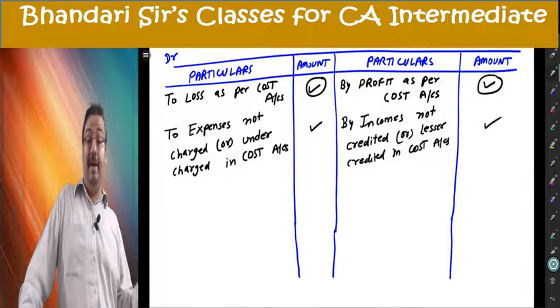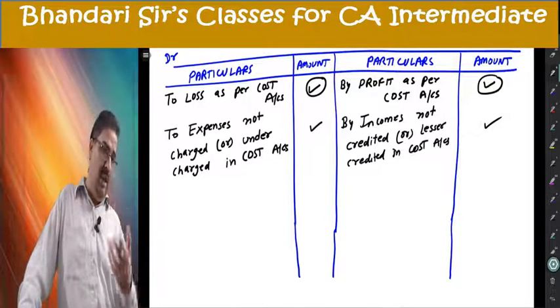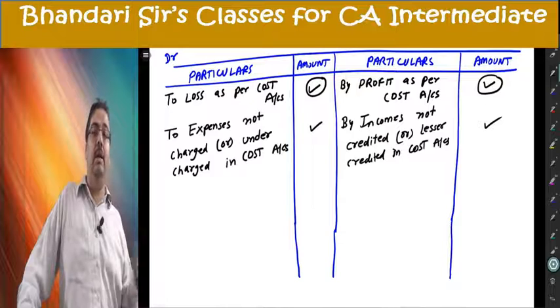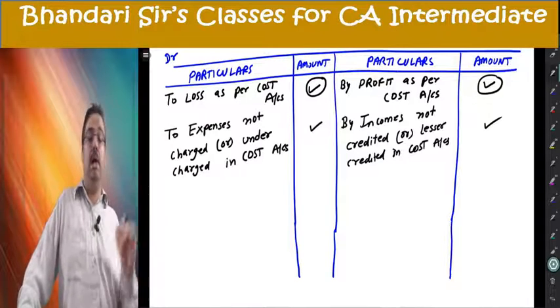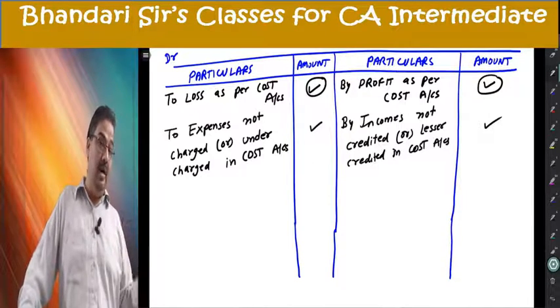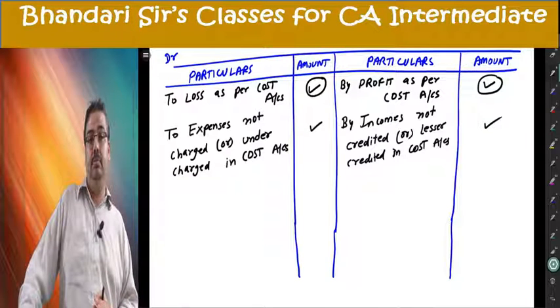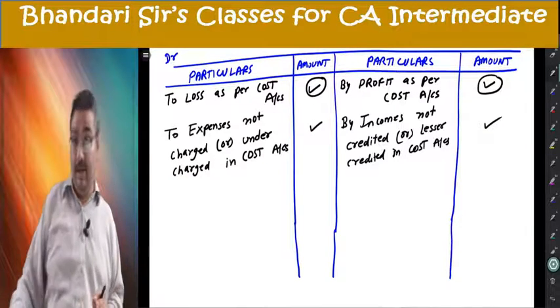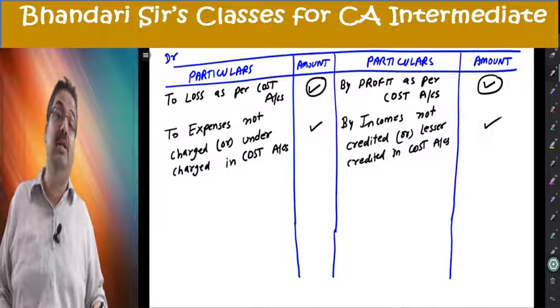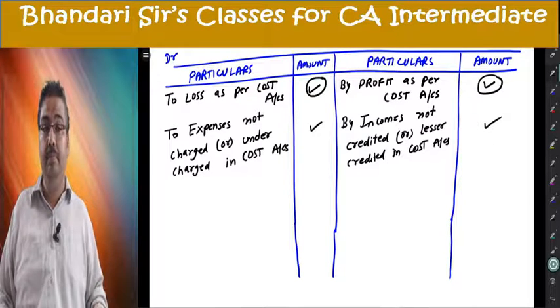Incomes not credited, I've given you the full list. All income other than sale and scrap sale will come here, because they are not credited in cost accounts. Or less credited. A less credited example will also come later.